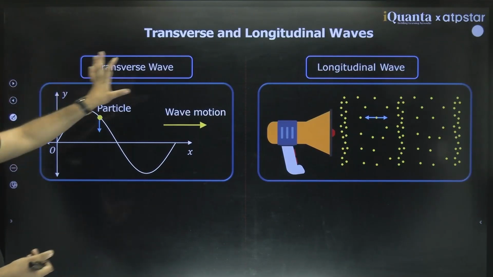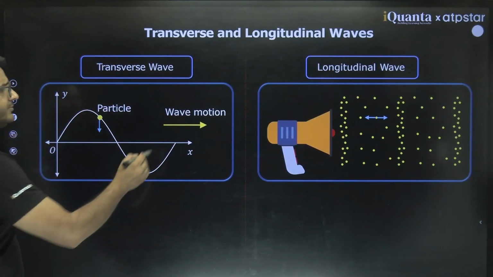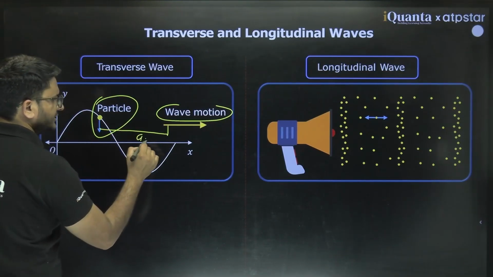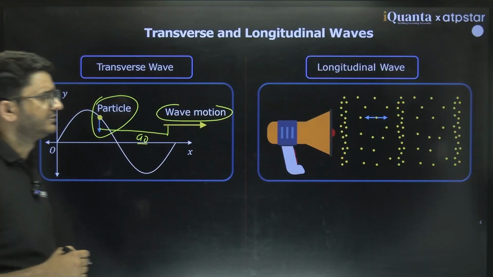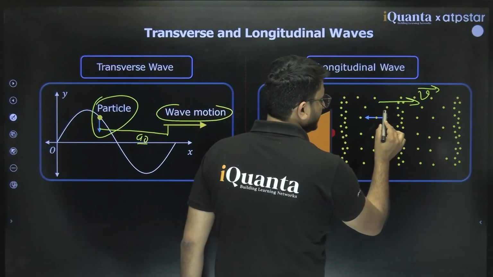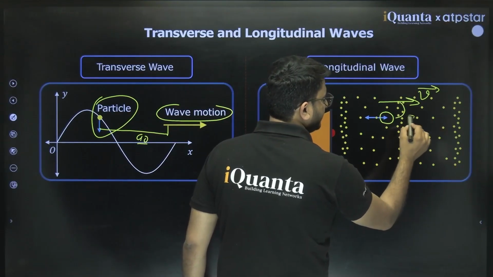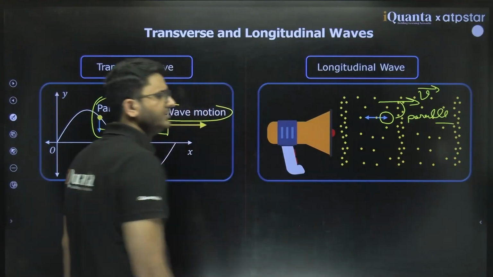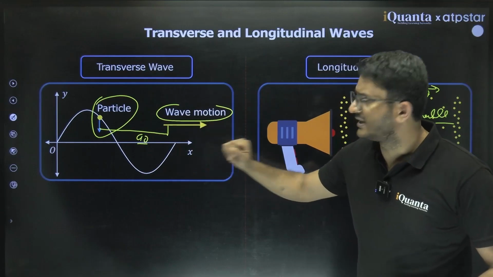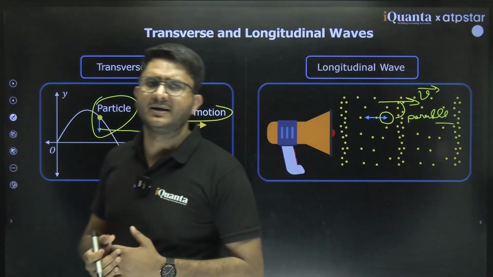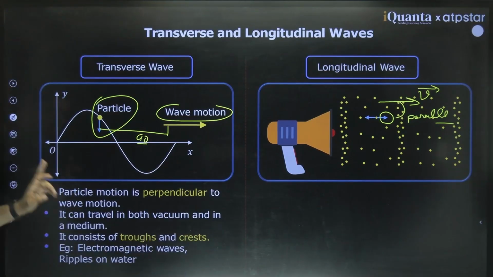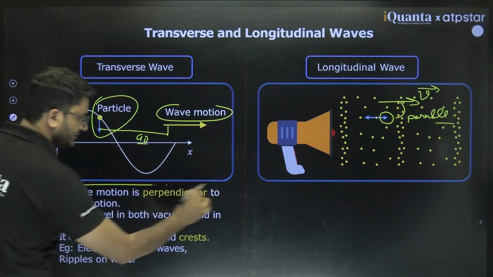So let me revise it once. What is a transverse wave? Where the motion of the particle and the wave motion are perpendicular to each other. That is called a transverse wave. And in a longitudinal wave, the velocity of the wave and the motion of the particle are parallel to each other. That is called a longitudinal wave. This is the example of a sound wave and this is the example of transverse waves in a string. So both are examples of the two natures of waves. Particle motion is perpendicular to wave motion in the transverse case.